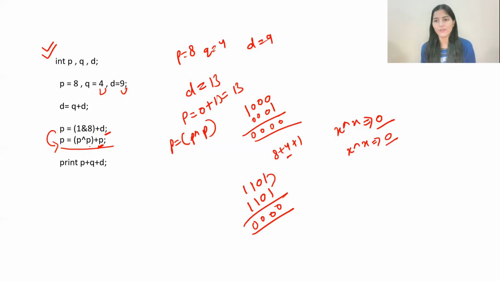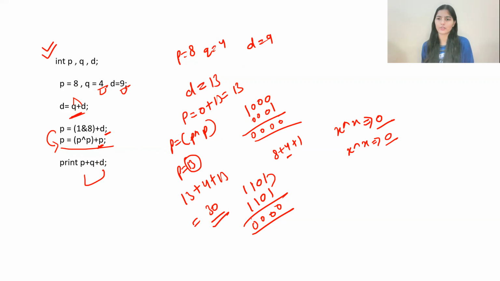So P XOR with P will give you 0 plus P, which means the previous value only. So the P value will remain as it is, that is 13. Now we are simply returning P plus Q plus D. P value is now 13. Q value is 4 itself. And the D value, the one we updated now, is also 13, right? Because initially we did Q plus D, so 9 plus 4 is 13. So 13 plus 13 is 26, plus 4 is 30. So that will be the answer.